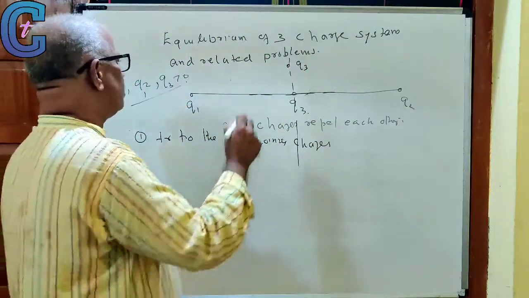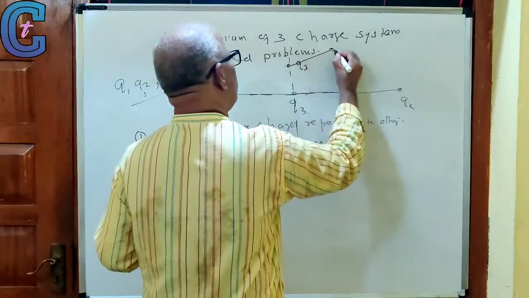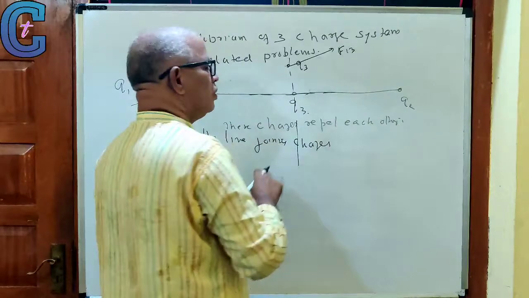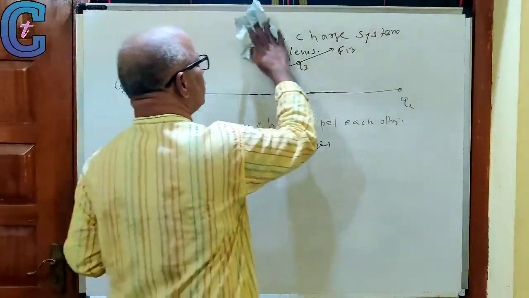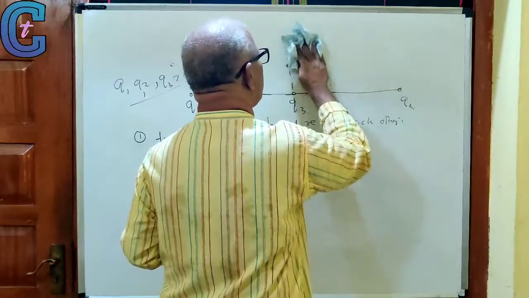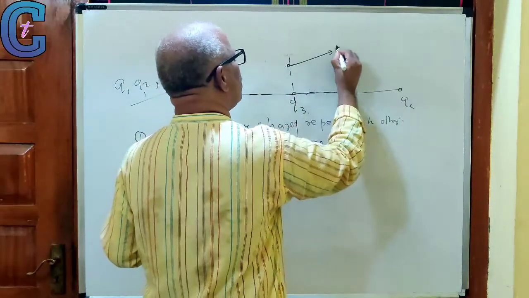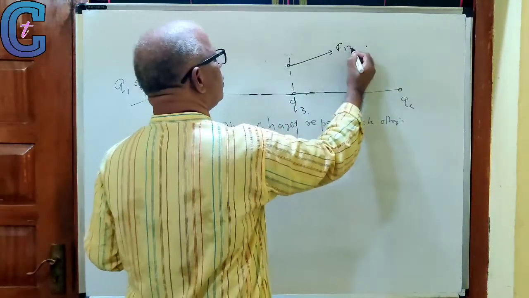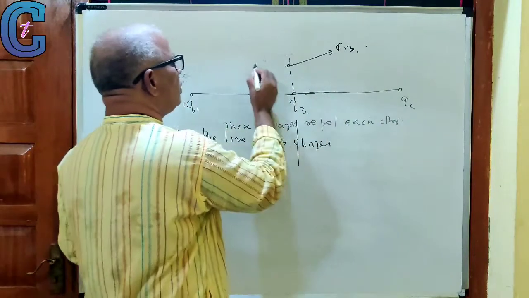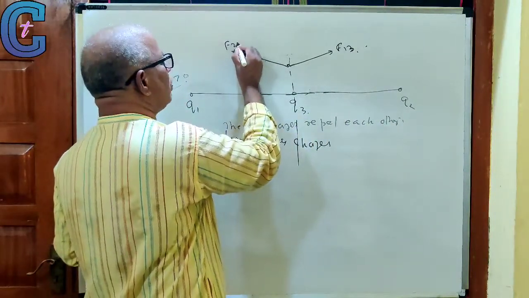Now what will happen? Both repel. This is F13, the other is F23.